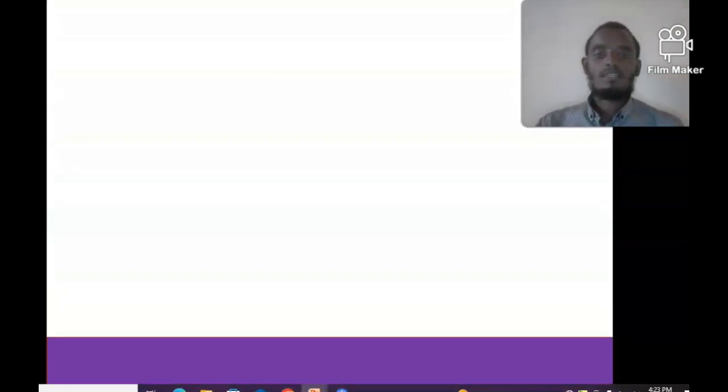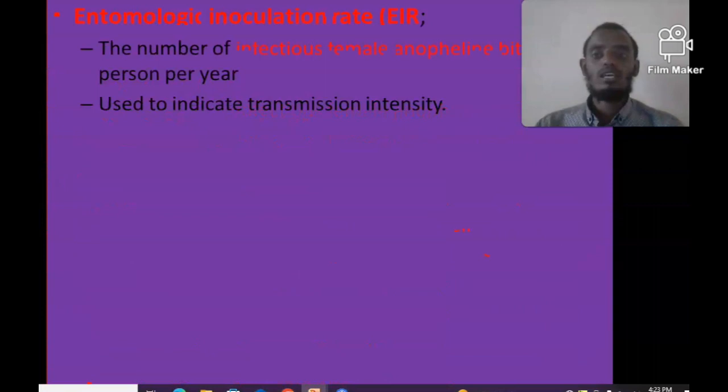The other very important terminology is the entomologic inoculation rate. The entomologic inoculation rate is the number of bites by infectious female Anopheles mosquitoes per person per year. In hyperendemic and holoendemic areas, the EIR is high, and in the hypoendemic area, the entomologic inoculation rate is low.